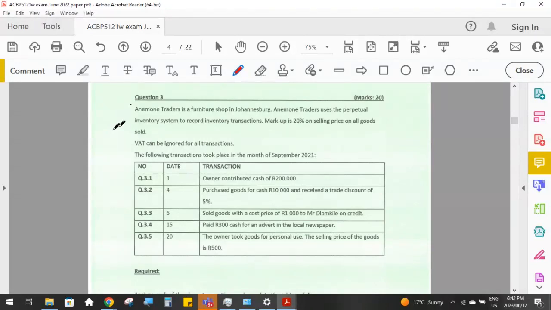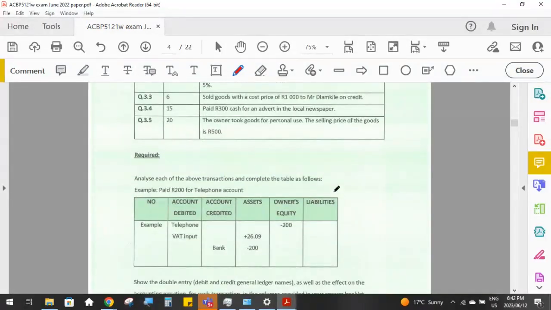The same thing with the VAT calculations and the VAT categories: being able to analyze transactions under the accounting equation. You have to be able to do this because this proves that you understand your debits and credits, and when we debit an account and when we credit an account, as well as being able to calculate the rand values of those journal entries that we are doing.